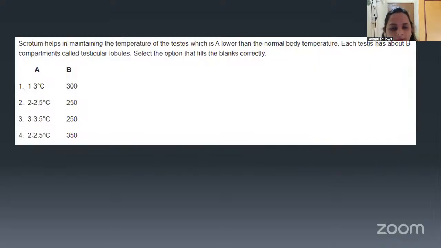The scrotum helps in maintaining the temperature of the testes, which is A. A means that it is lower than the normal body temperature. Here, what you have to identify is the temperature of the scrotum. Then each testis has B. They are telling about the testis structure, that B compartments are called testicular lobules. So how many testicular lobules are there inside the testis? Now you have to find A, the temperature of the scrotum, and B, the number of testicular lobules. This is the correct answer.